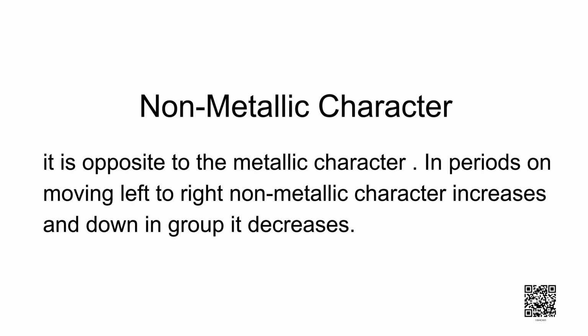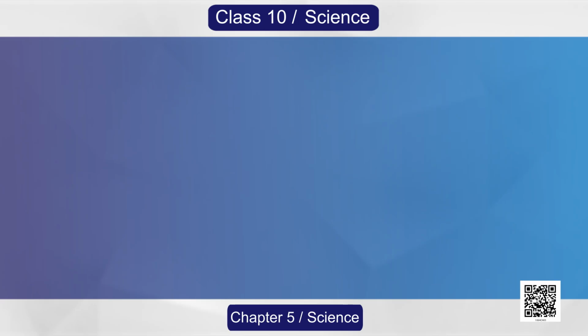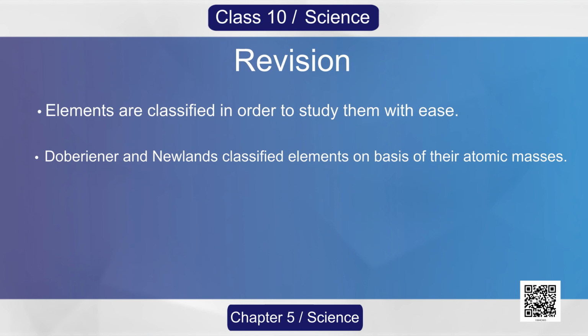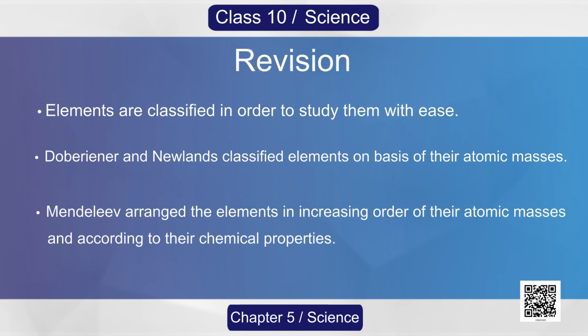So, dear students, let us see what all we have discussed in this chapter. Elements are classified in order to study them with ease. Dobereiner and Newlands classified elements on the basis of their atomic masses. Mendeleev arranged the elements in increasing order of their atomic masses and also according to their chemical properties.